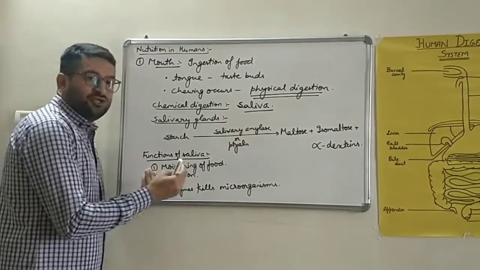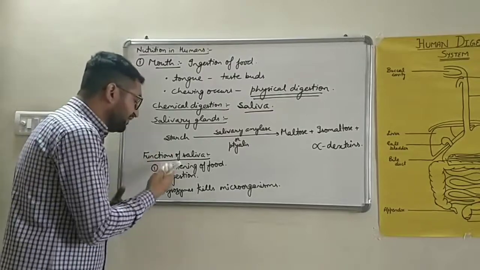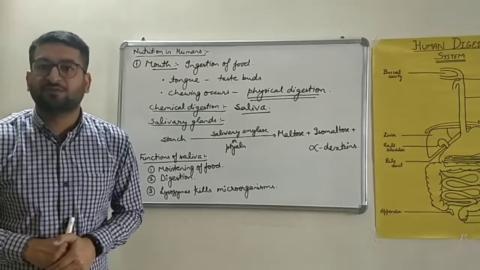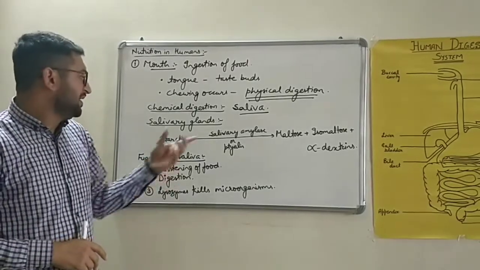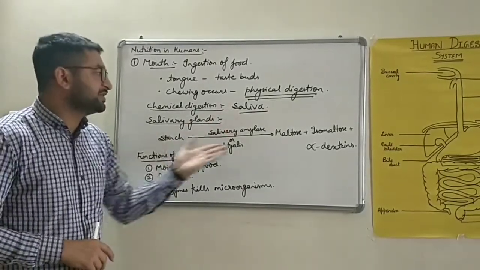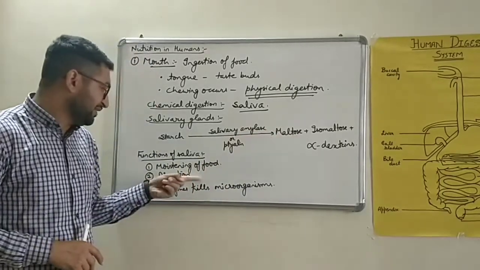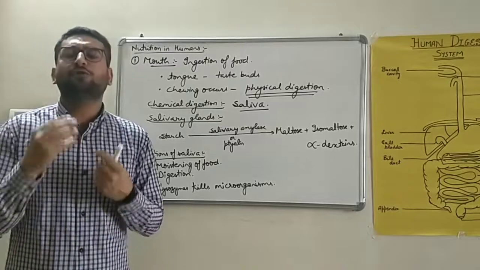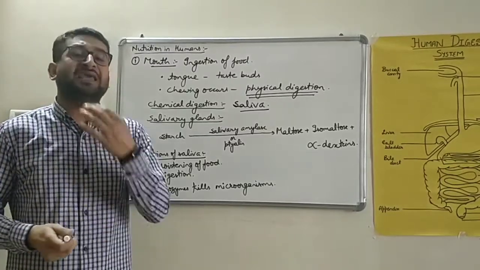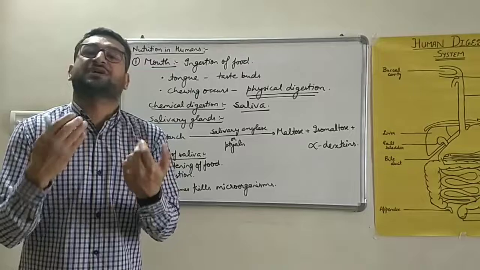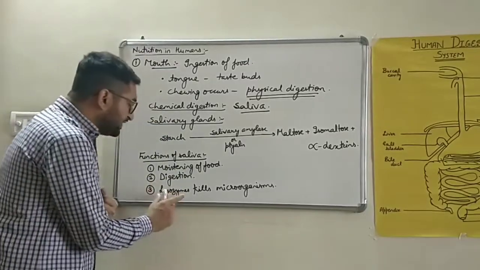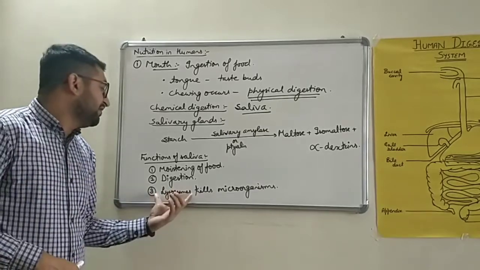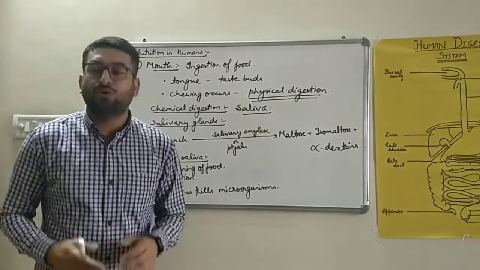Then a question may come in your exam, that is, what are the functions of saliva? कि saliva जो हमारे माउथ में वो क्या functions perform करता है. पहला digestion बच्चे, as salivary amylase is present in saliva, so it helps in the digestion of food. You can write that in the second point. Then moistening of food, it moistens the food. ये फूड बोलस को मॉइस्ट करता है ताकि फूड आगे की एलिमेंट्री कैनाल में आसानी से मूव हो सके. Then lysozymes are certain enzymes and certain particles, chemicals present in the saliva which kill the microorganisms.